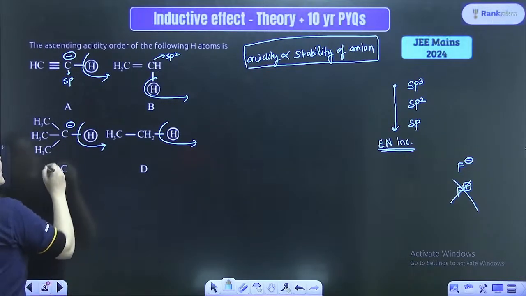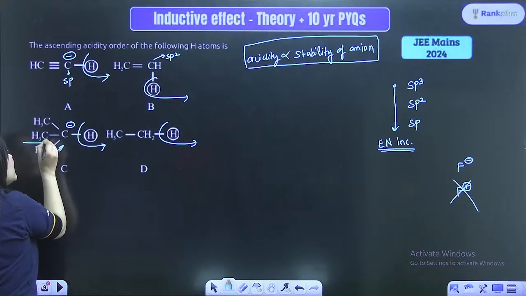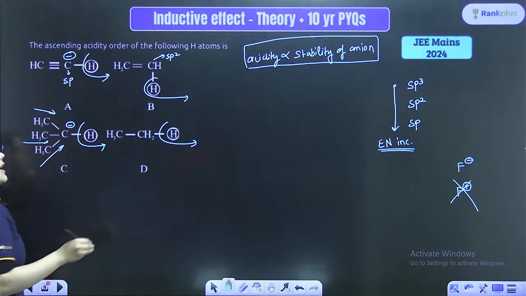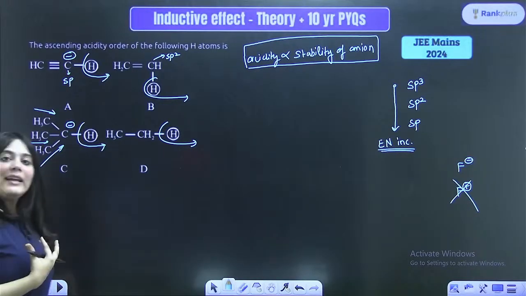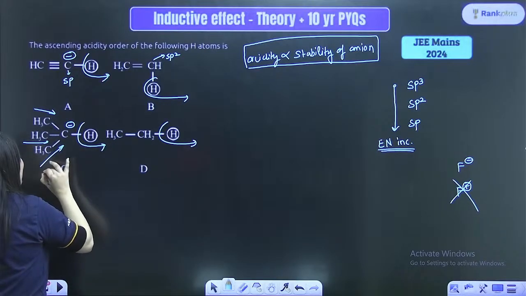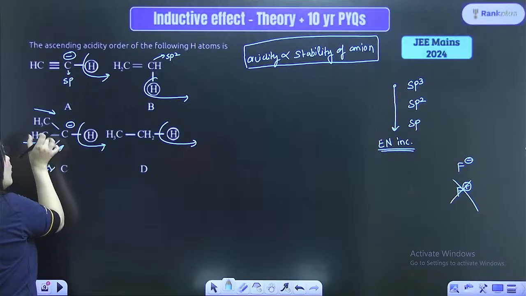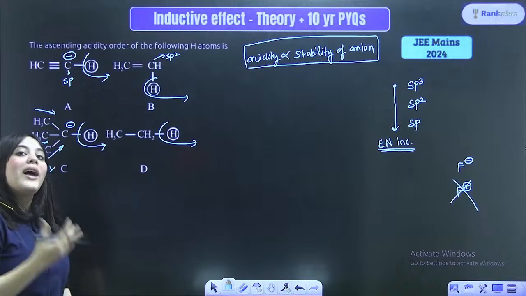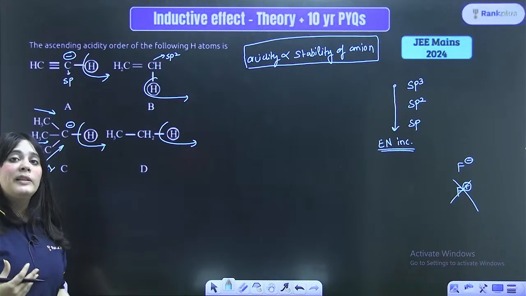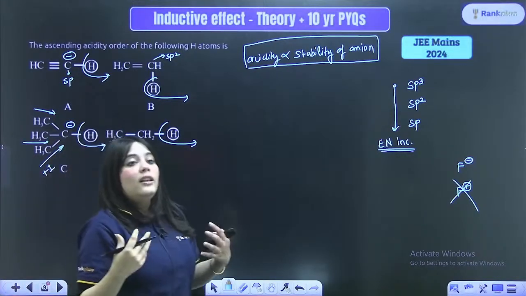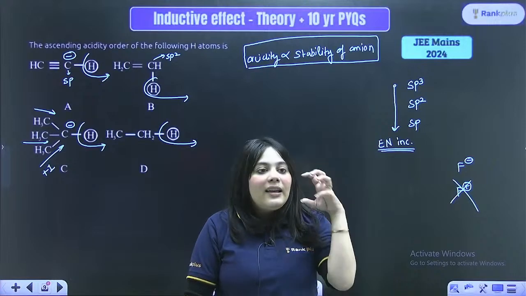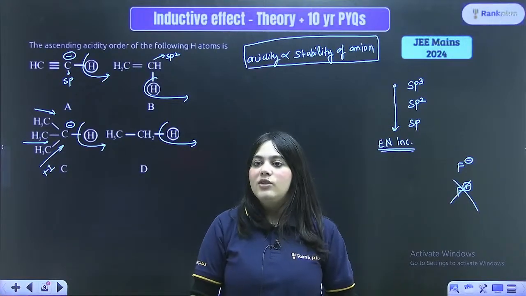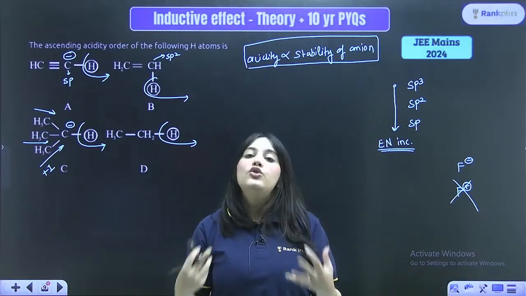Now, can you see that too many plus I groups are added on this negative charge? I'm already negative and you are increasing my negativity by adding more and more plus I effects on me. So I become much more unstable. None of the charges are stable, neither a negative charge nor a positive charge. What is actually stable in life is a neutral molecule.